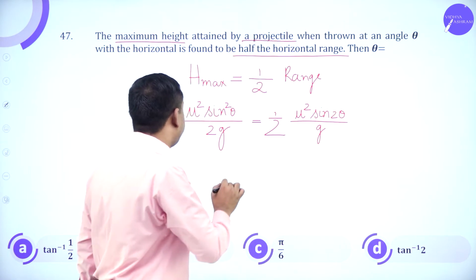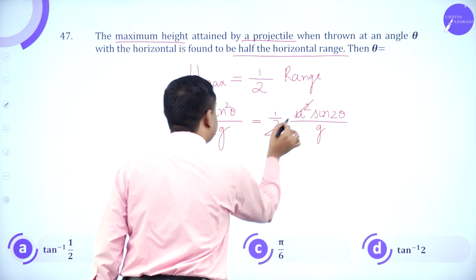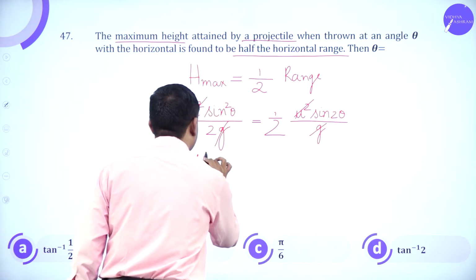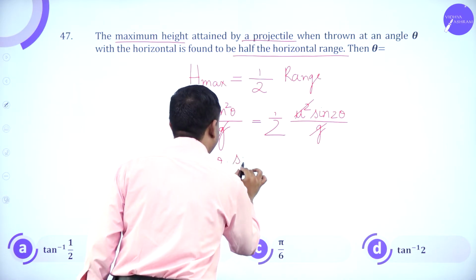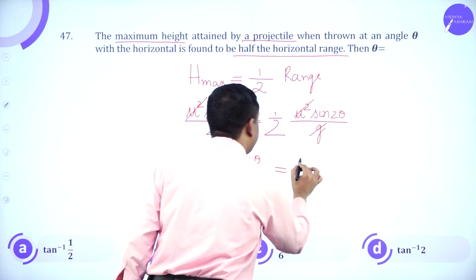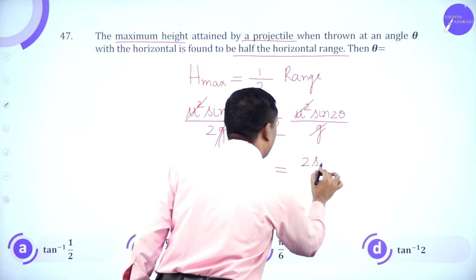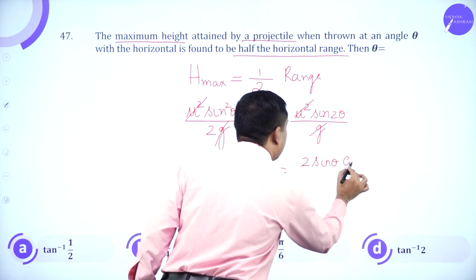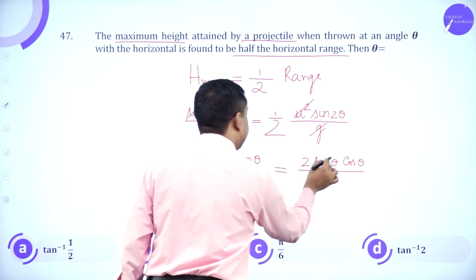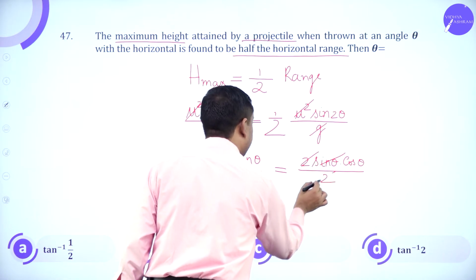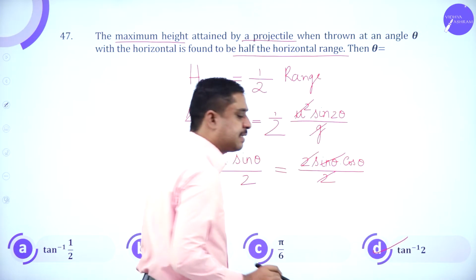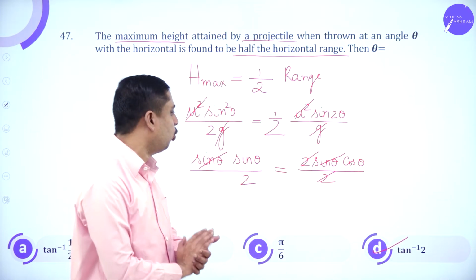So when you simplify, u square gets cancelled, g gets cancelled. So sin theta into sin theta by 2 equals sin 2 theta, so 2 sin theta cos theta by 2. Sin theta gets cancelled. So tan theta is 2. So theta is tan inverse 2. Next one.